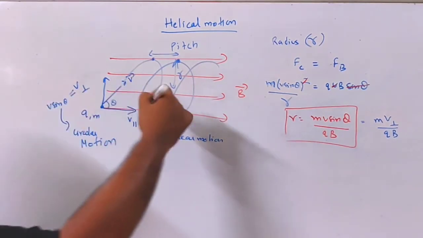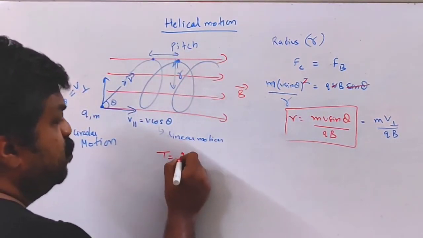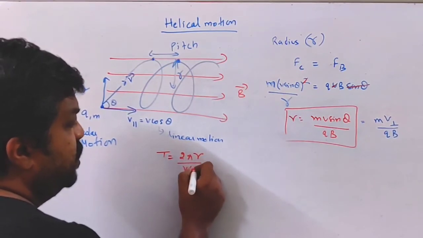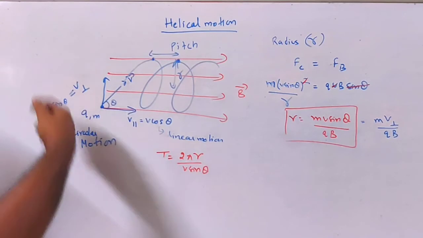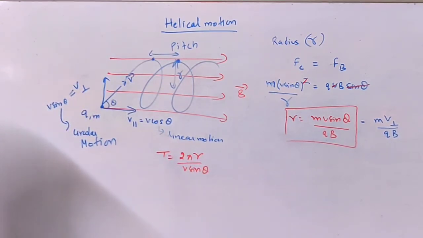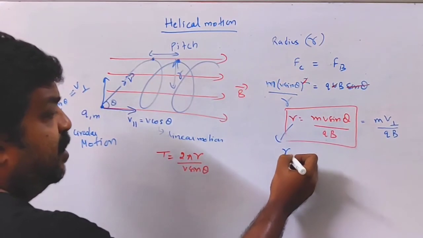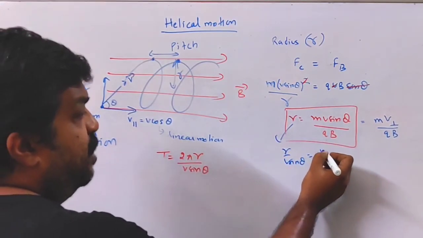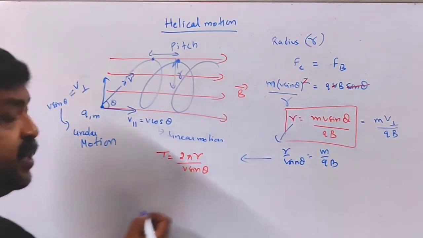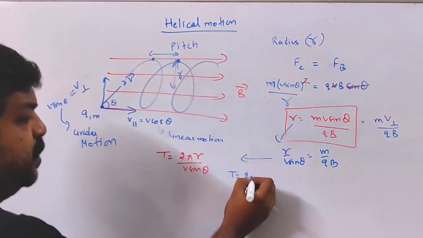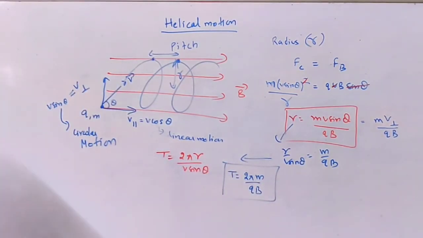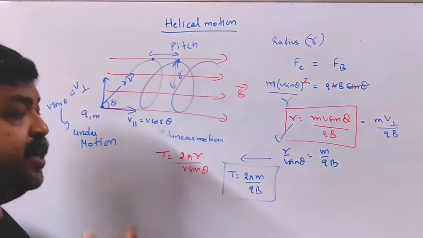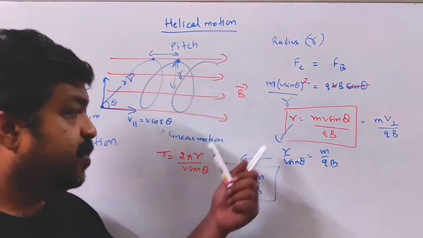How about the expression for time period? Time period T is equal to twice pi R by V sin theta, because it is moving in circular path with this speed. So from here, R by V sin theta is equal to M by QB. If I substitute over here, I get T equal to twice pi M by QB. So the expression for time period remains the same as before. Time period again depends on M, Q and B, and it is independent of R and V.